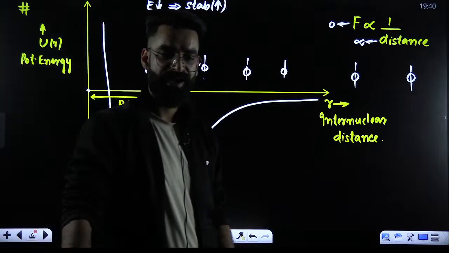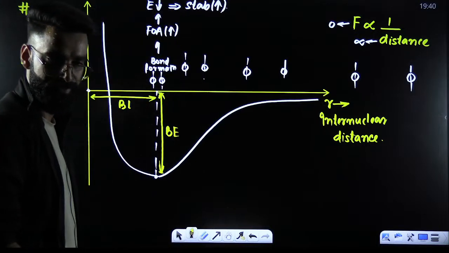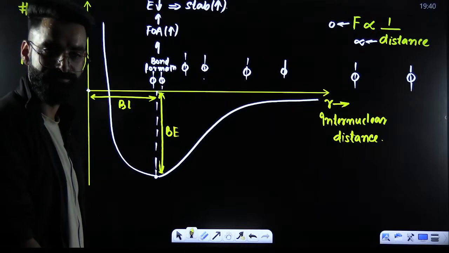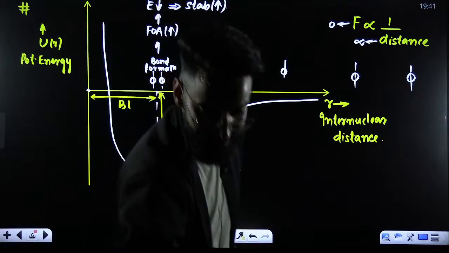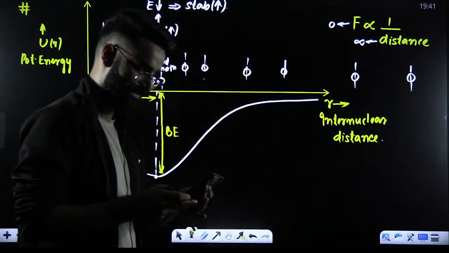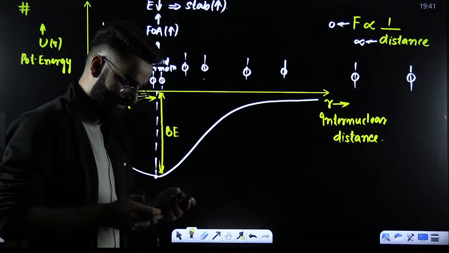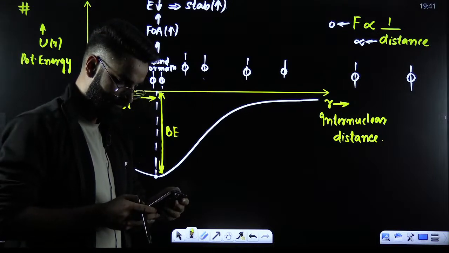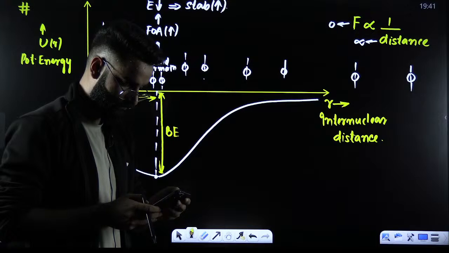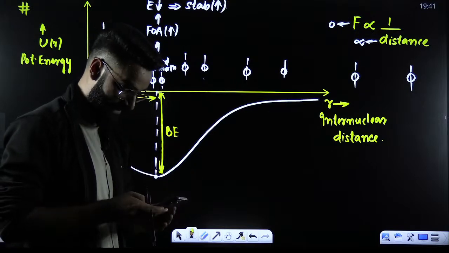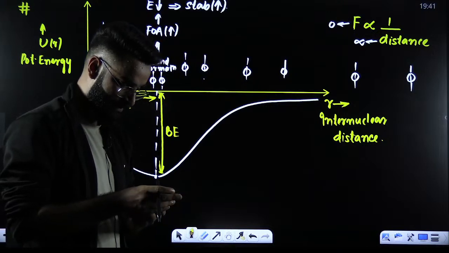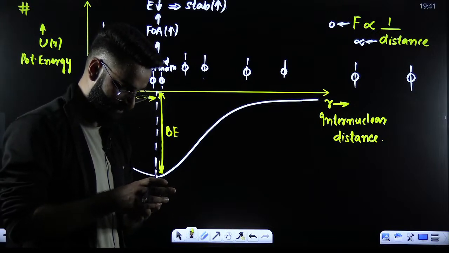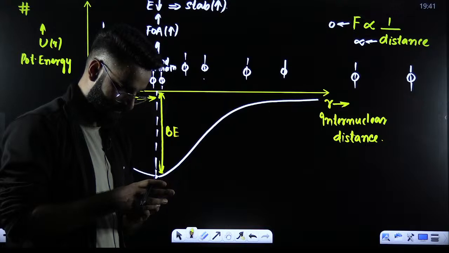Perfect? I believe all the things are clear till here. Now, people, I'm moving ahead. I hope this particular graph is clear. Just let me know once in the chats. Just a second, guys. I want to see whether this particular graph is clear to you or not, and you are honestly going to tell me. Then only I can move ahead.